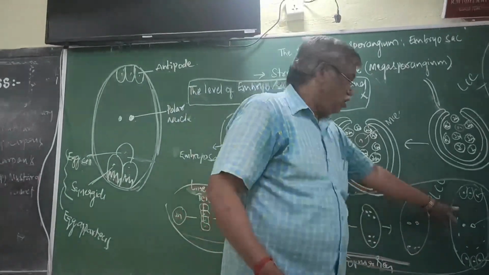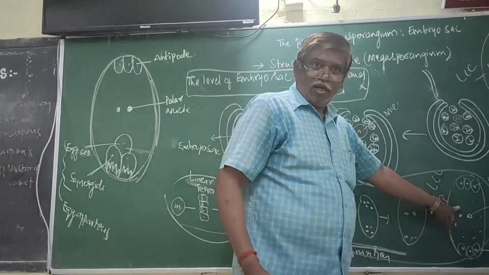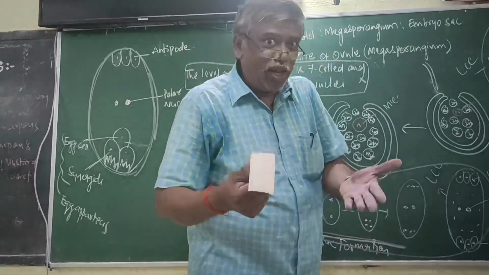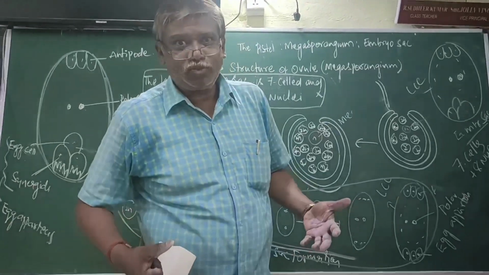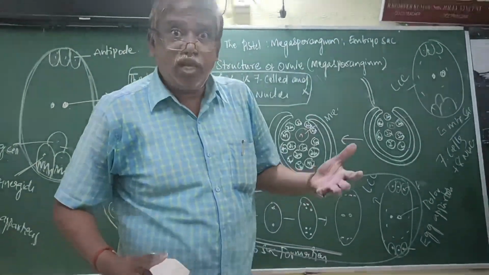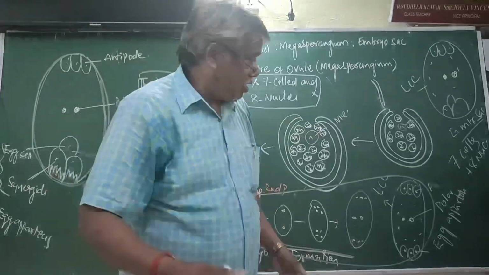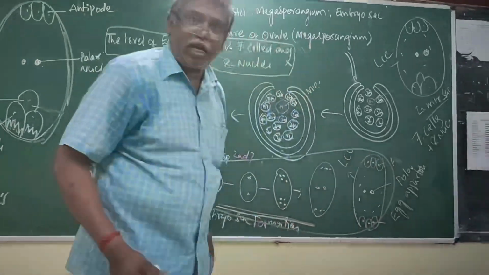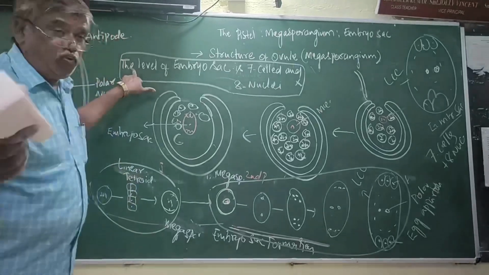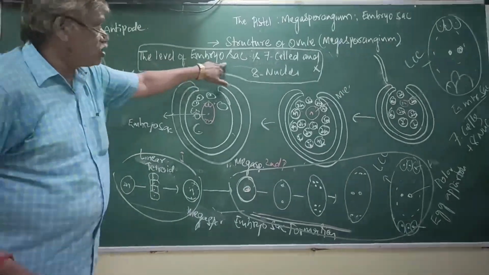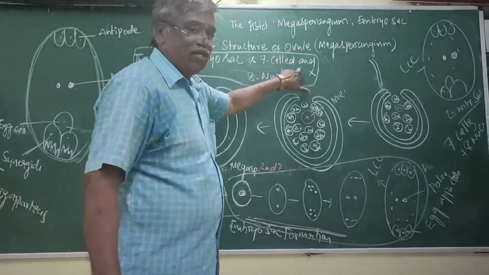Now, this embryo sac level. Our body, which level? System level. Amoeba, which level? Cell level. Like this, what is the level of embryo sac? The level of embryo sac is 7-celled.